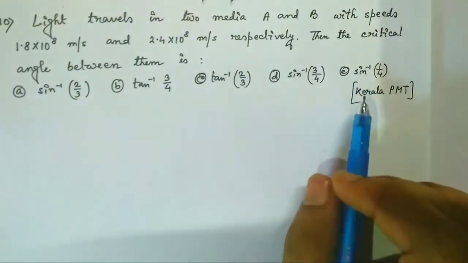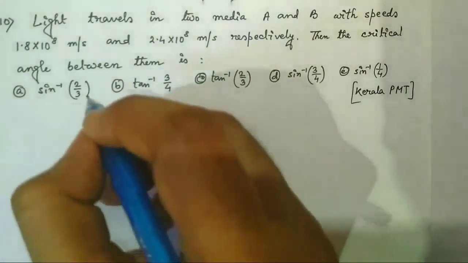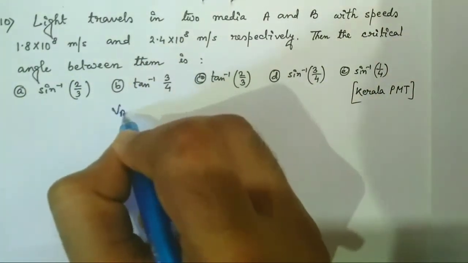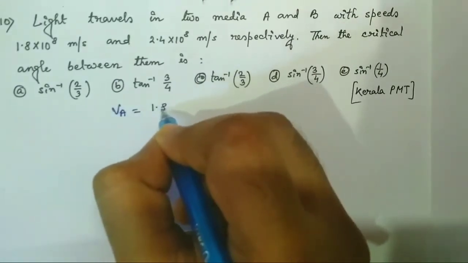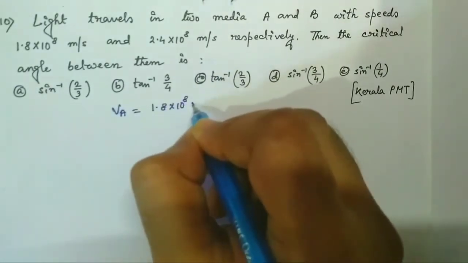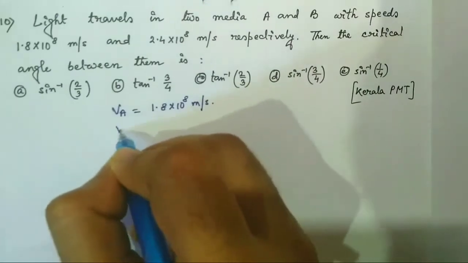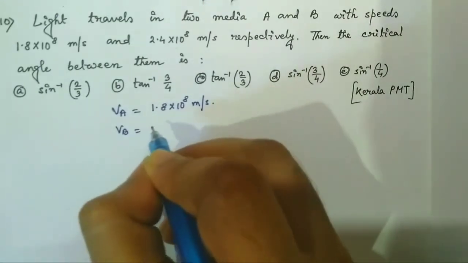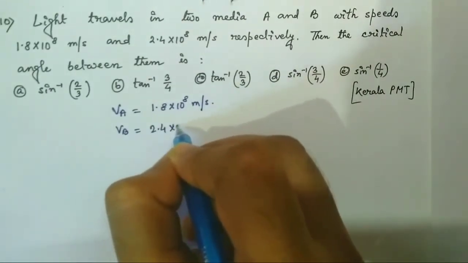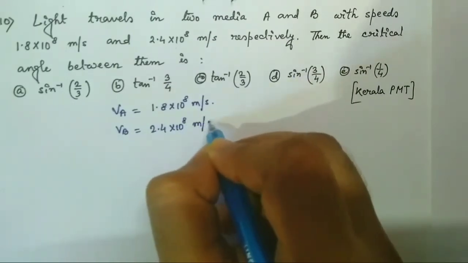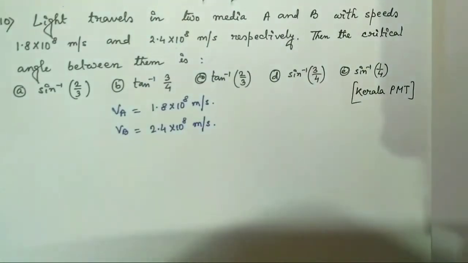Here, the velocity of light in medium A is given by VA equal to 1.8 into 10 to the power 8 meter per second, and that in medium B is given by 2.4 into 10 to the power 8 meter per second. Now we know that light travels slower in a denser medium and faster in a rarer medium.